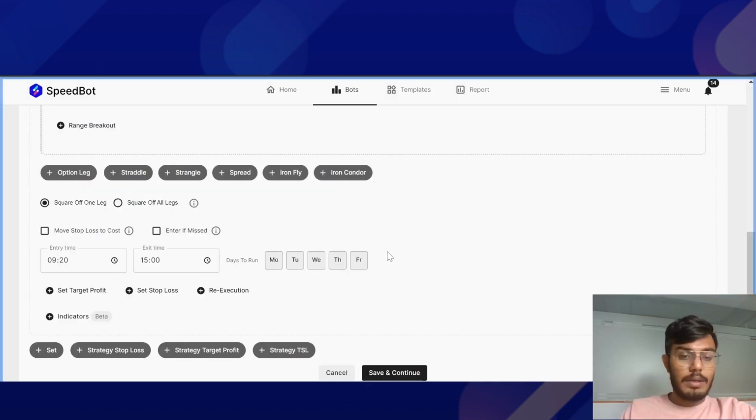So I hope it answers your question. Next up, we have a question from Keyur Solanki. Keyur asked how to create a positional algo in stocks.